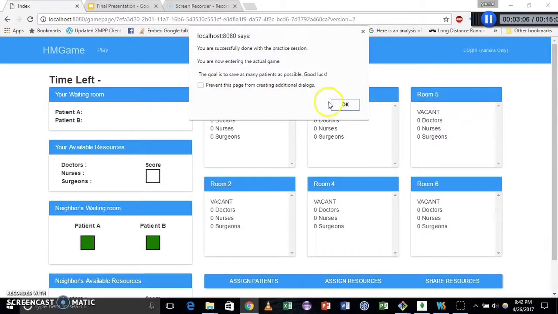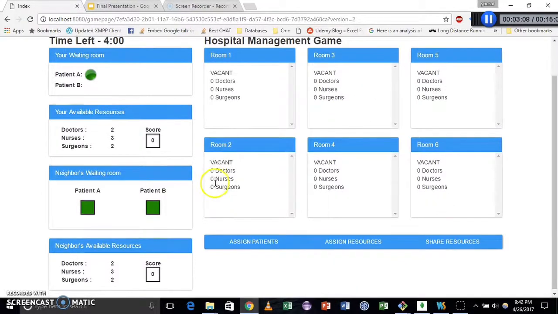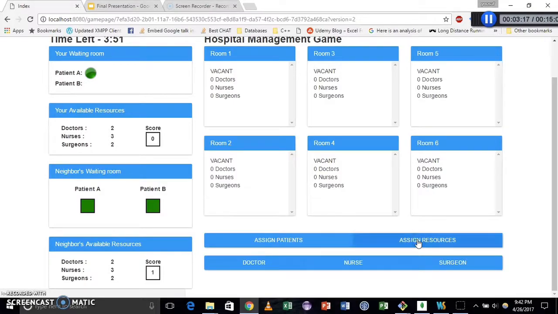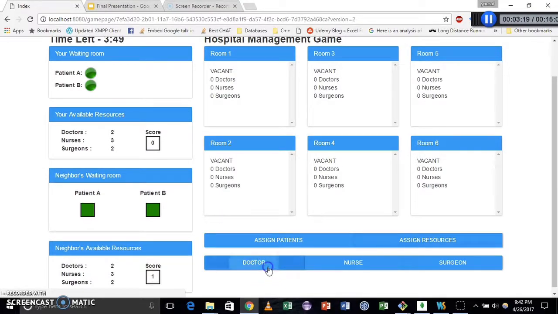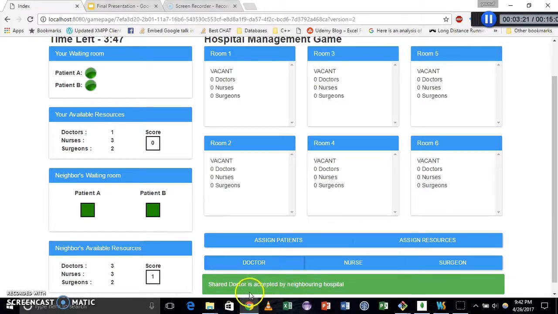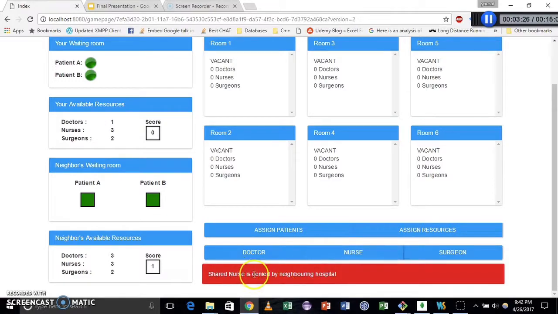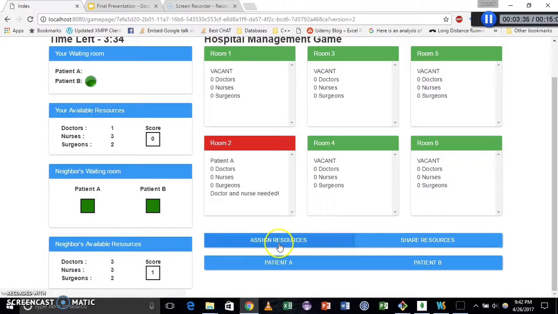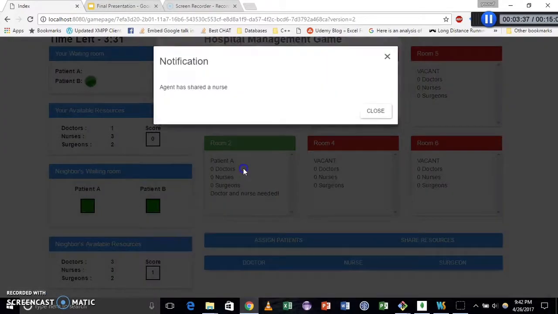When you play version 2 of the game, the agent has the ability to accept or deny your resources. So it's not just a one-way street now. If you share a doctor, the doctor may be accepted by the neighboring hospital. Let's say you share a nurse and it is denied by the hospital. Similarly, when an agent is sharing some resources with you, you will also have the option to either accept or deny resources.